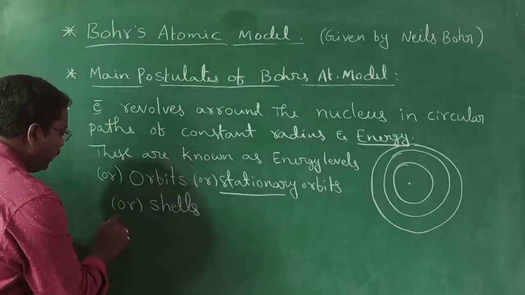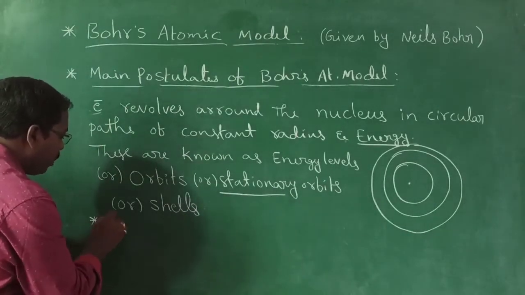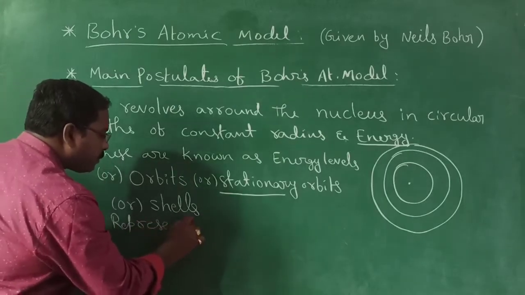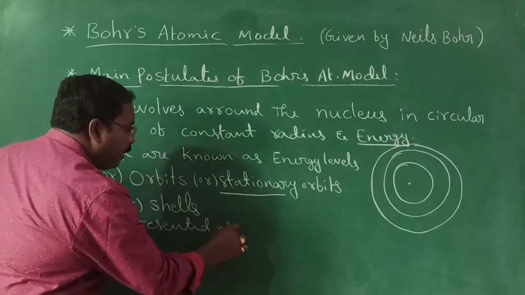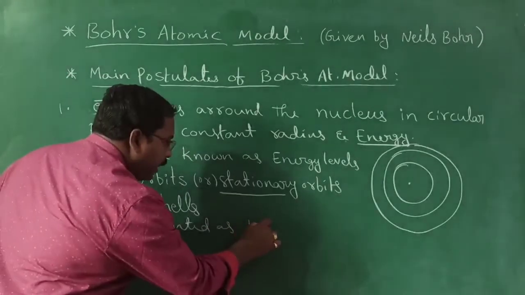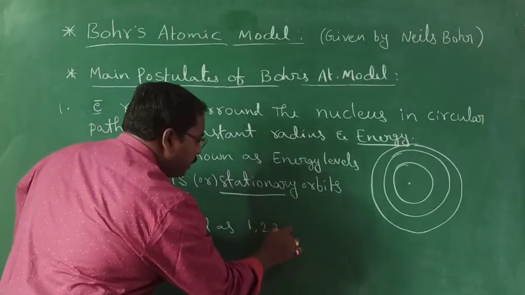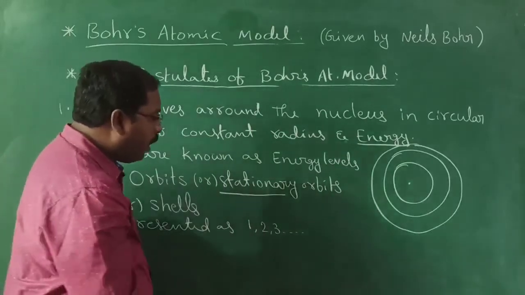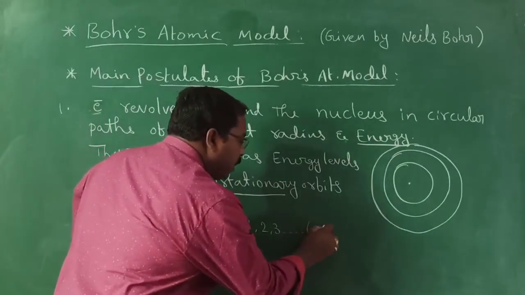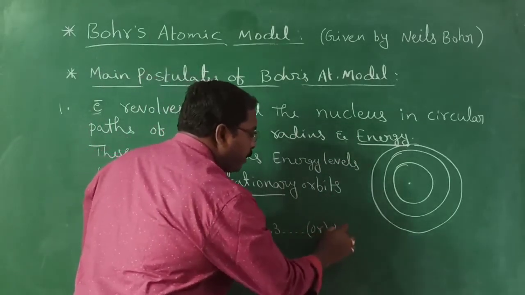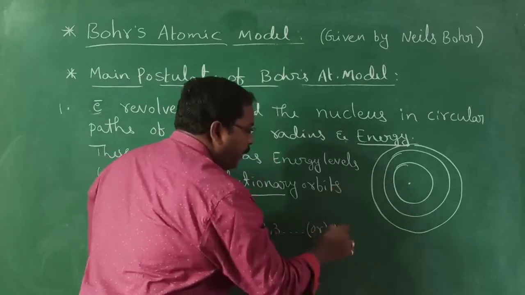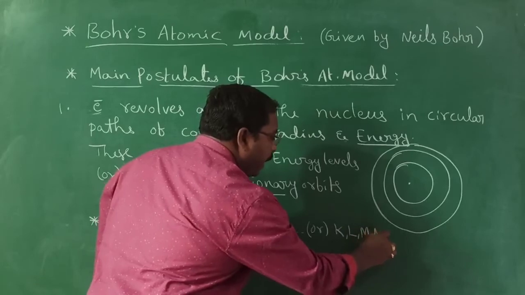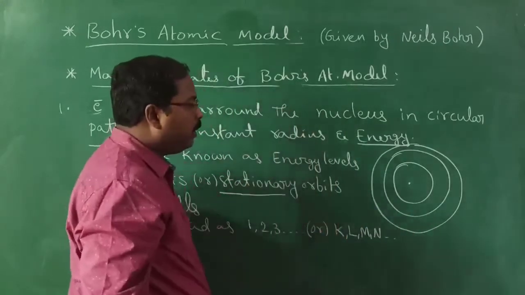Now coming to the representation, these orbits generally use numbers: first shell, second shell, third shell, fourth shell, like that. Or they can be represented with the capital letters K, L, M, N, and so on.